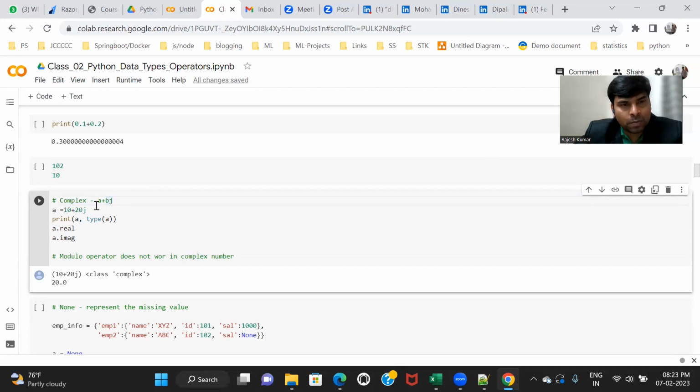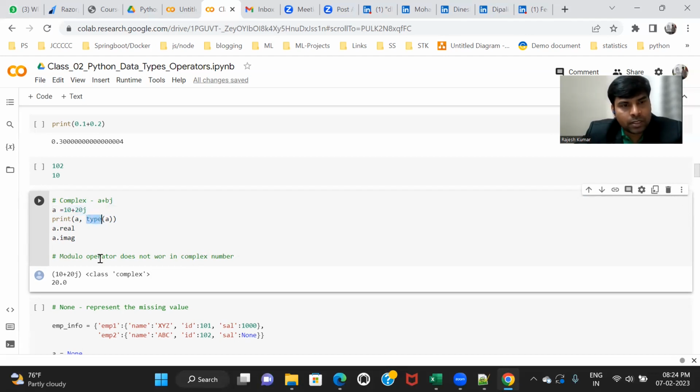So a complex number has two parts, a real part and an imaginary part. For the real part, we write some data, and for the imaginary part, we write bj. This is the standard. You have to put j. In Python, we follow j. In other mathematics, I think we follow i, yes. But in Python, we follow j. For example, a is equal to 10 plus 20j. It can be plus or it can be minus. Both are possible.